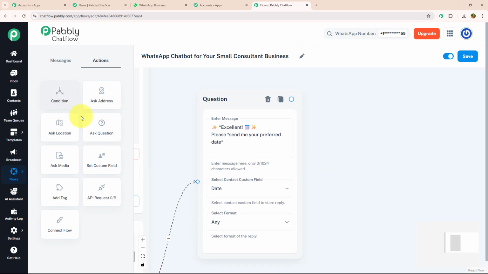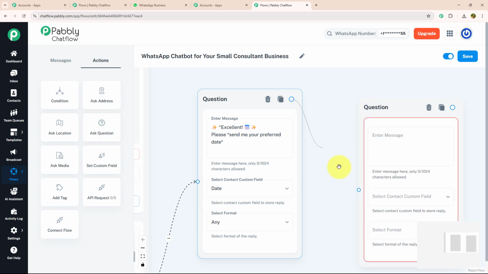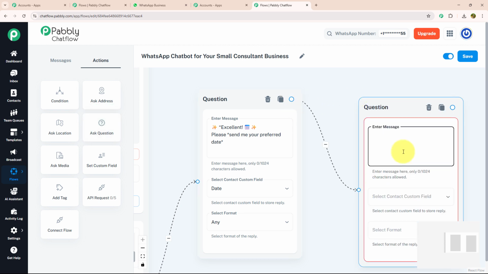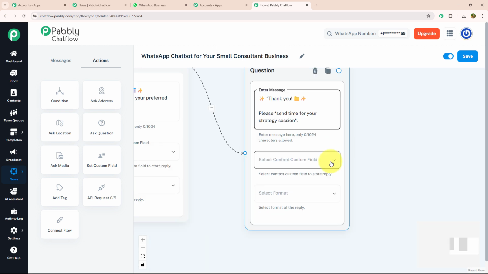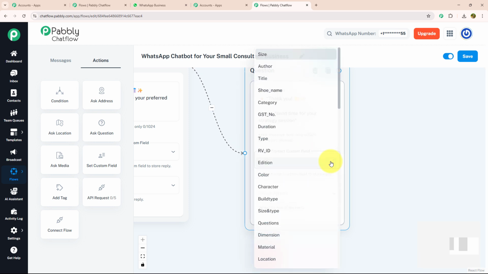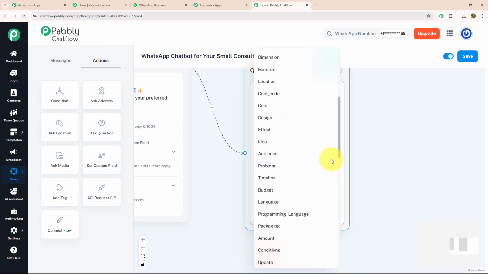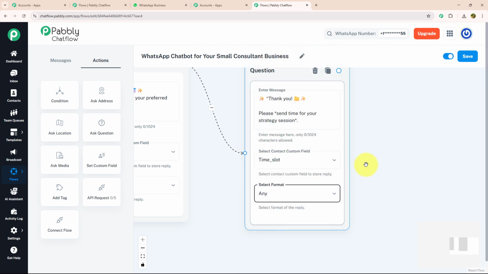Now, after knowing the date, I want to know about the time. For that, I'm going to drag and drop ask question, connect it with my previous question and enter my message, which says, thank you, please send the time for your strategy session. For that, I'm going to select my contact custom field as time slot and my format as any.